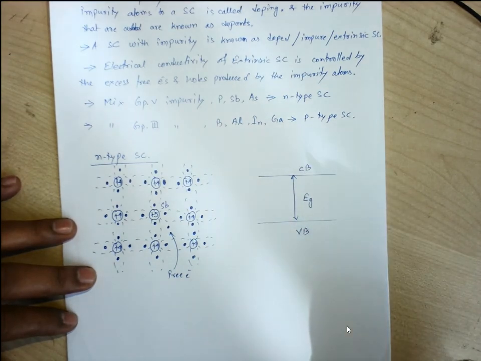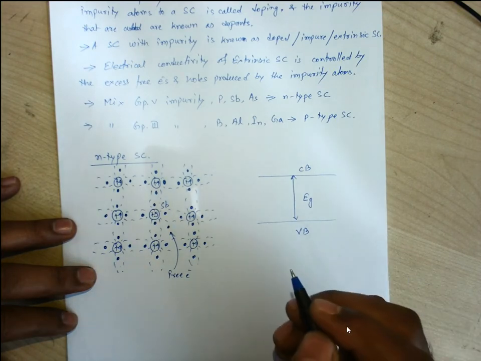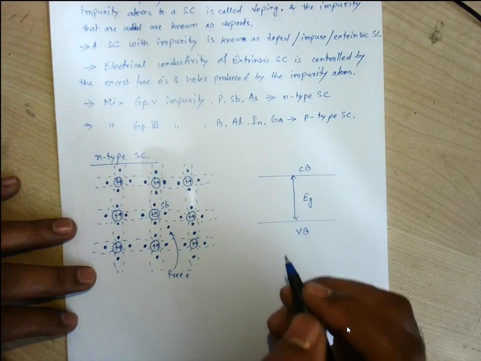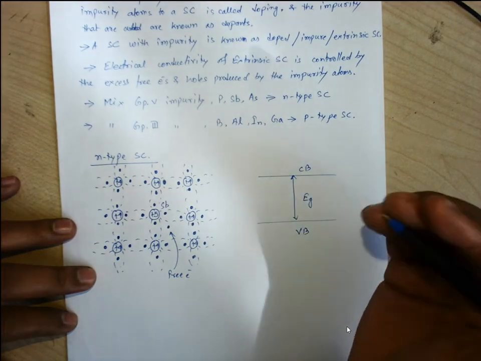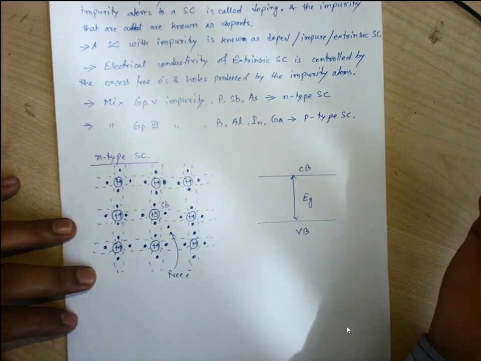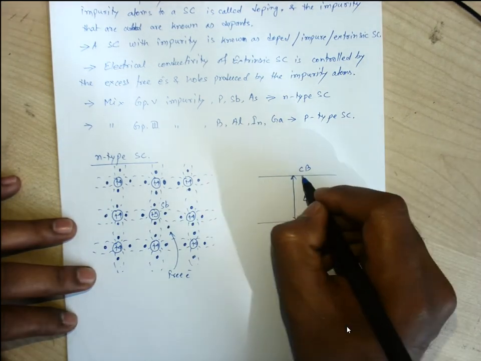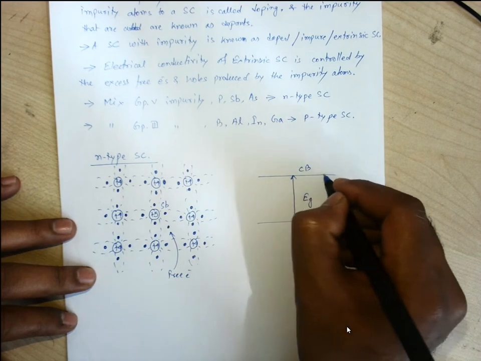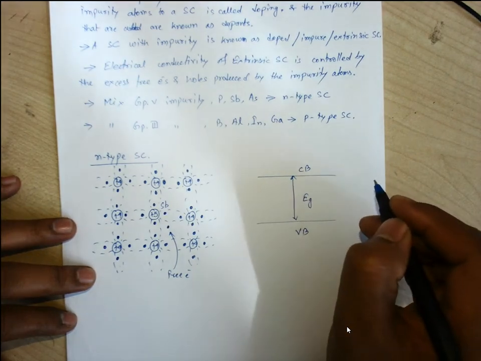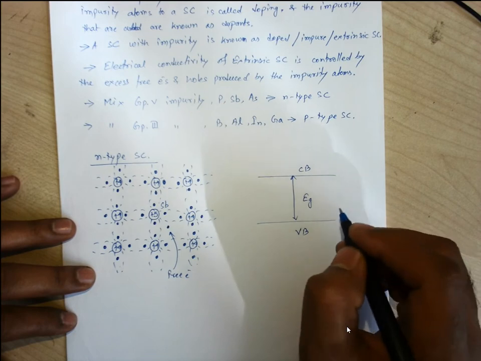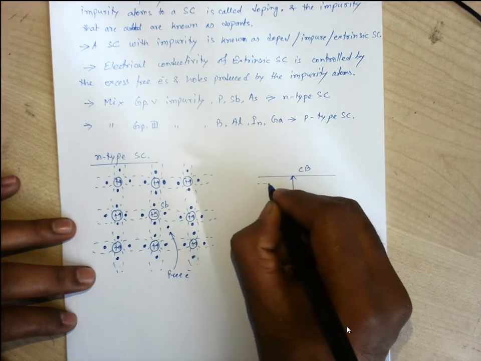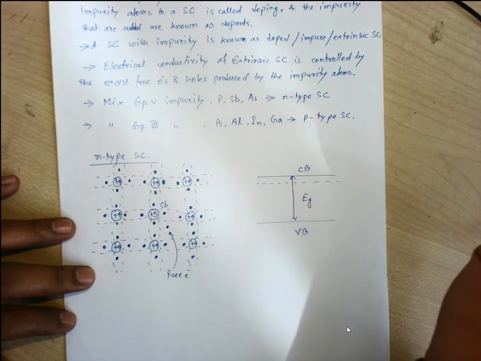After introducing an impure atom, an energy state is introduced due to this impure atom, and this energy state is occupied by the free electron from the extrinsic crystal. This energy state is just below the conduction band of the intrinsic semiconductor. If this is the conduction band for the intrinsic semiconductor, then after mixing with some impure atom, an extra energy state is introduced just below the conduction band.